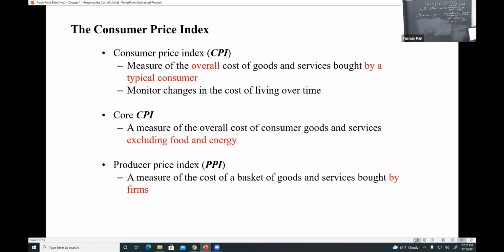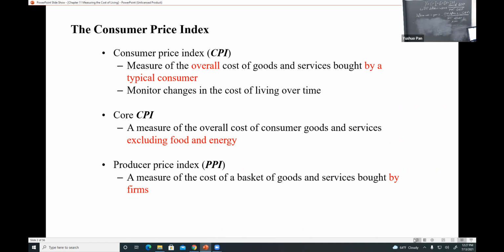Volatile. If it changes so fast, it's really hard to calculate because it changes from time to time, maybe from day to day. So usually for core CPI, we do not include the prices for food and energy. But CPI includes everything a typical consumer consumes.